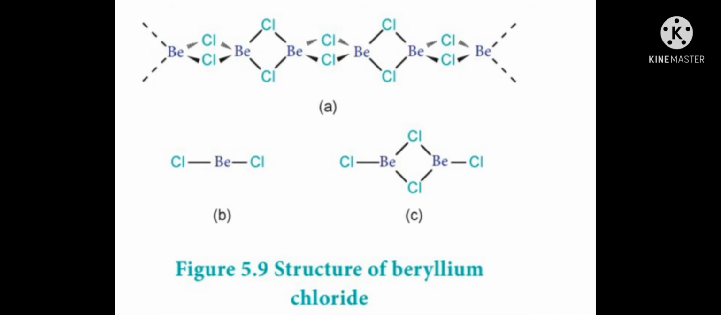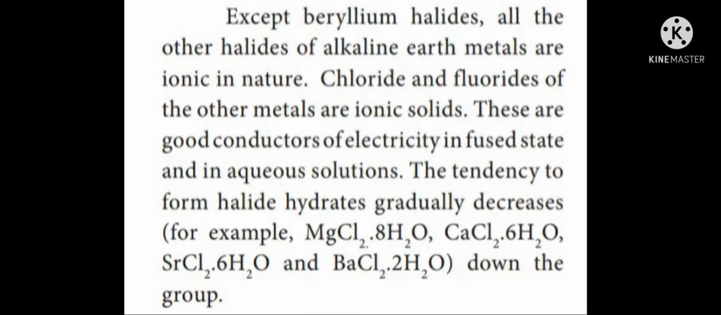Beryllium chloride has a chain structure in the solid state. It is shown in structure A. Beryllium chloride has a chloro-bridged dimer in the vapor phase. It is shown in structure C. At a high temperature of 1200 Kelvin, it dissociates into a linear monomer. It is shown in structure B.